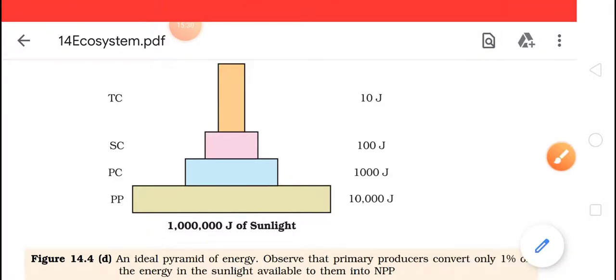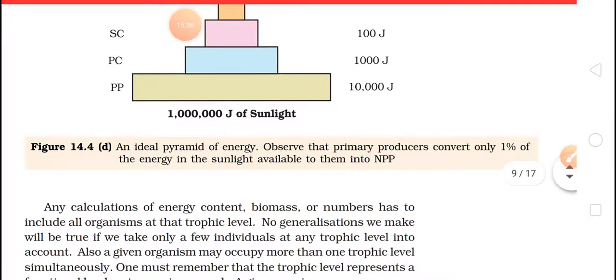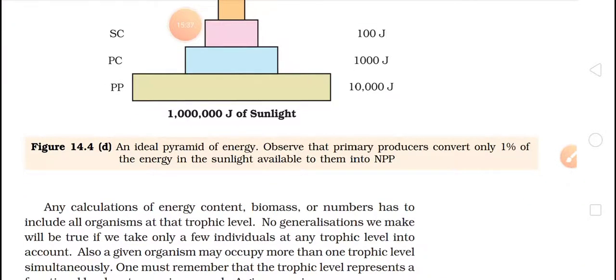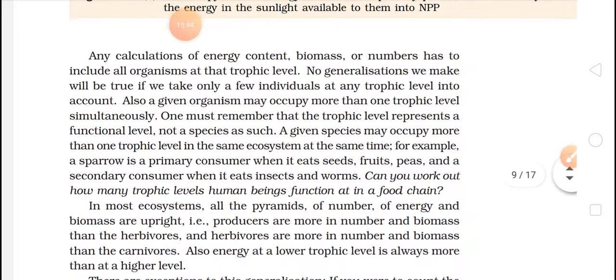In the ideal pyramid of energy, observe that primary producers convert only 1% of the sun's energy available to them. Let's move further. Any calculation of energy content, biomass, or number has to include all organisms at the trophic level.